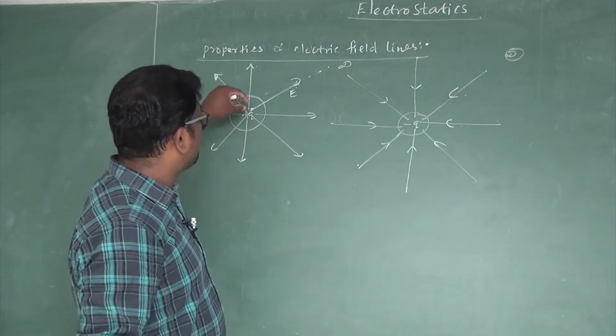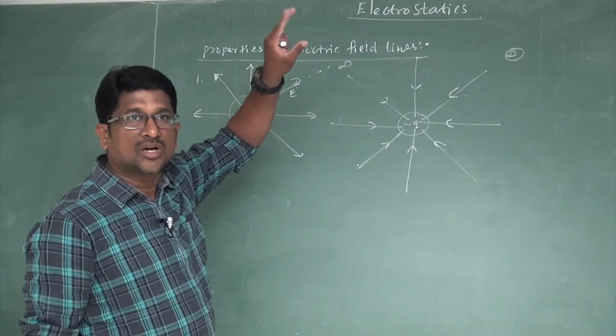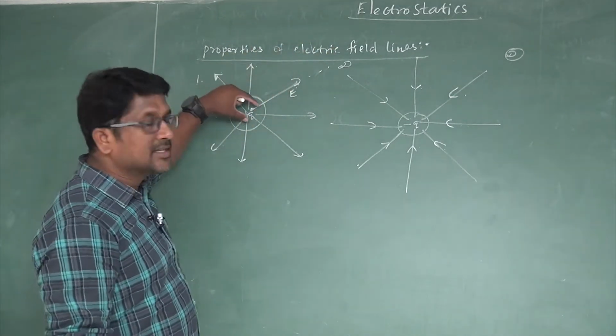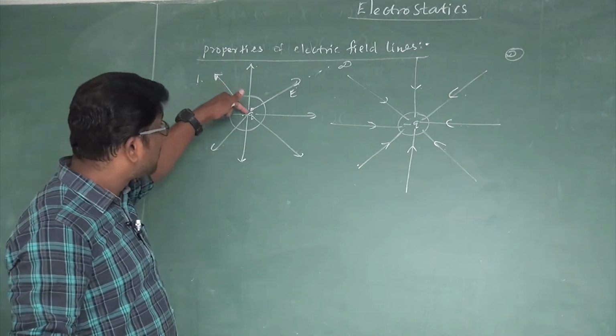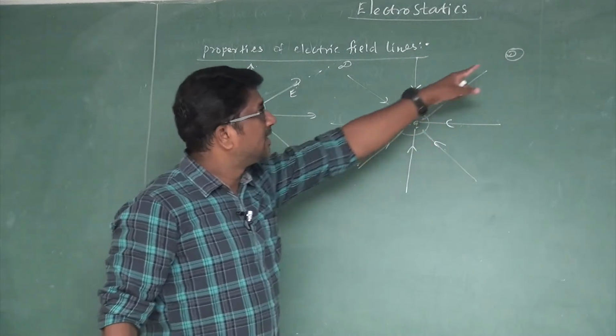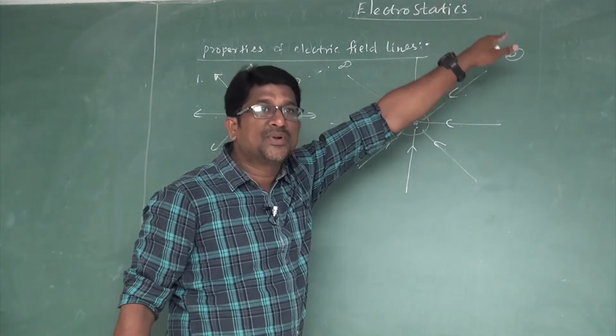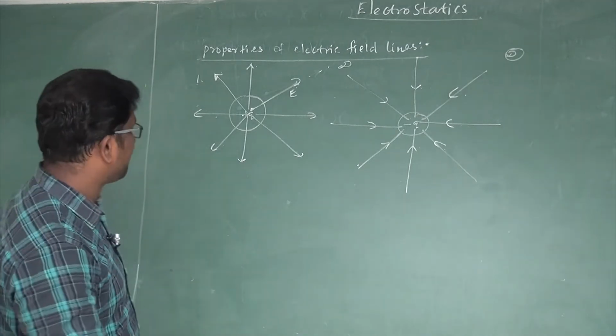Right. The electric field lines start from a positive charge and end at a negative charge, or end at infinity. In the case of an isolated positive charge, the electric field lines must start from the positive charge and end at infinity. In the case of a negative charge, the electric field lines must start from infinity and end at the negative charge.